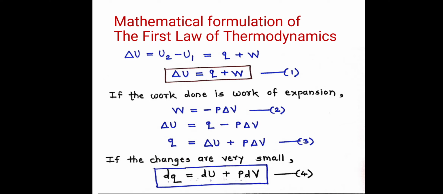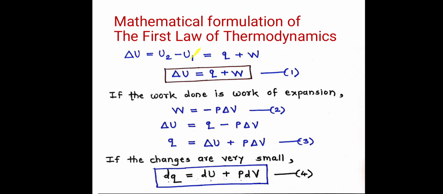So suppose we have a system, and that system has internal energy U1. Now if heat Q is supplied to that system, that supplied heat may be used up partly to increase the internal energy.